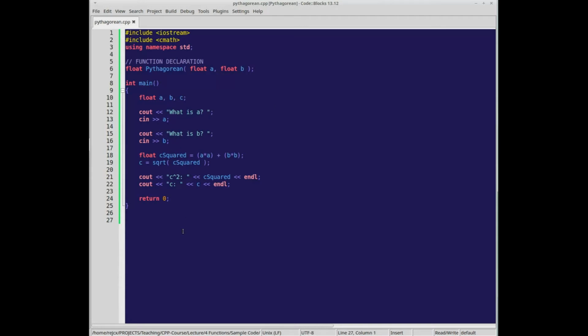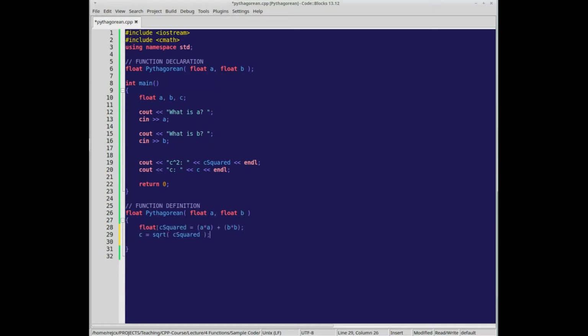It's just a little bit messy when you're putting everything in one file. So usually if I'm putting my functions in the same file as my main function, I will put the declaration up top, and I'll put the function definition at the bottom. So really I can copy paste this part and start it here. This part with the return type, the name, and the parameters is known as the function header. And then inside of these curly braces is the function body. So this is where we do all of our math. So we can basically move this stuff in here and then return C, since we're trying to calculate C specifically.